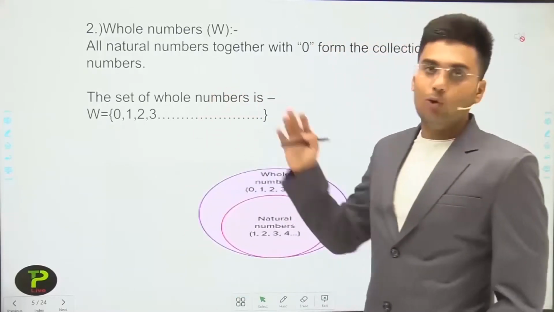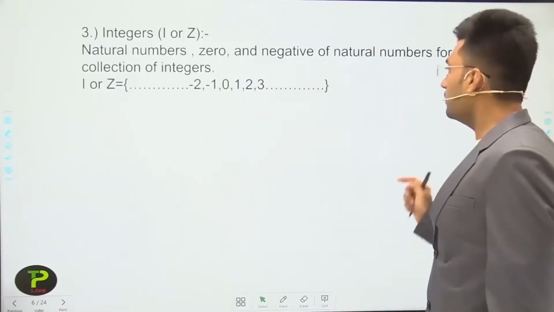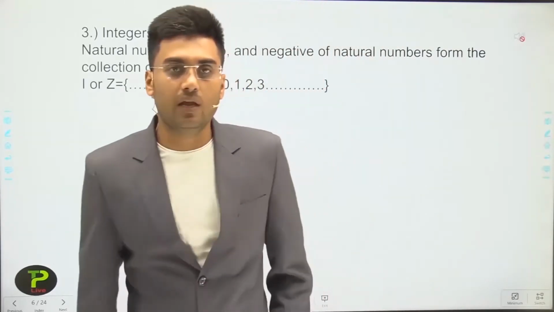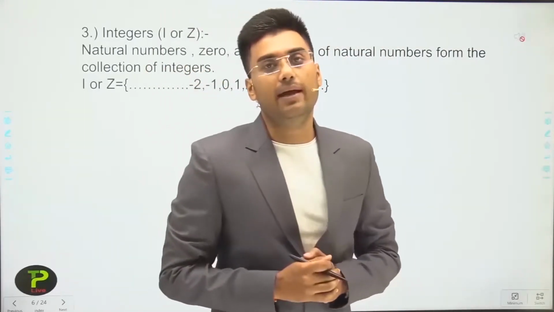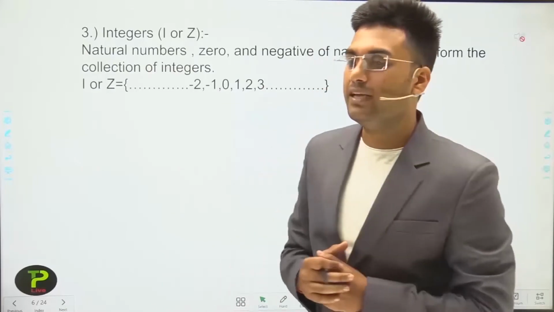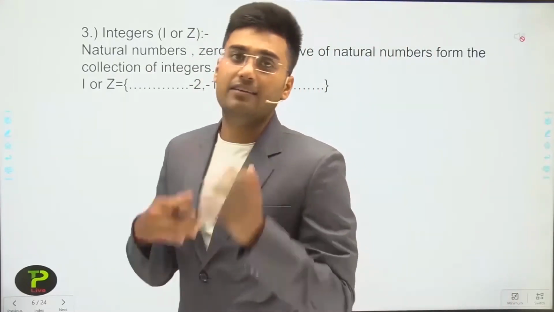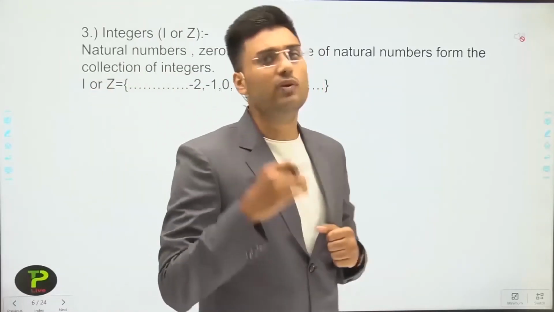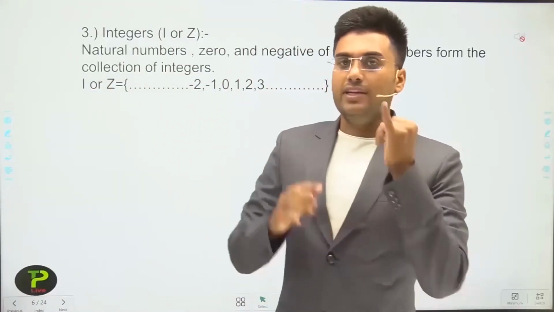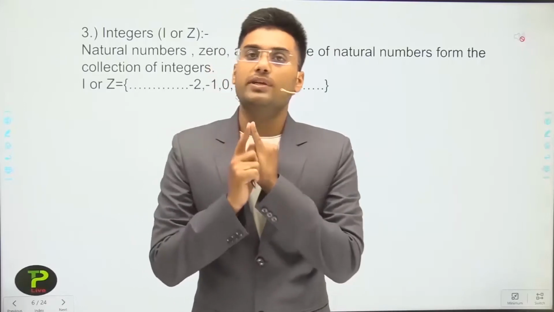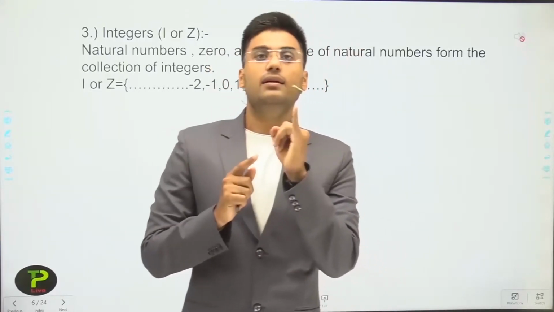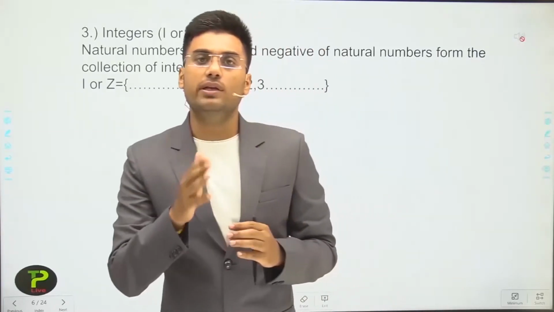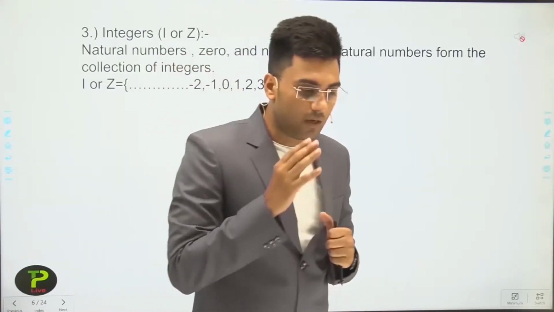After whole numbers, let's discuss the third type of number, integers. Integers are represented by I or Z; sometimes I and sometimes Z. What are integers? We discussed that the first type is natural numbers and then whole numbers, for which we add 0 to the natural numbers.